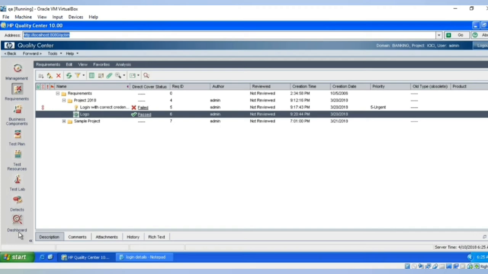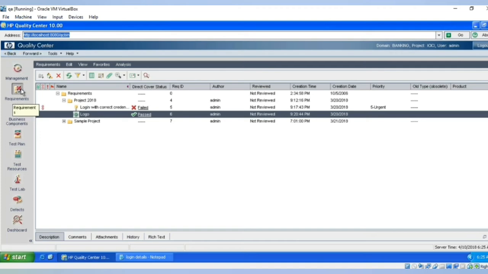Suppose there are so many defects and most of them are in open or new status. With that many defects, we cannot send the application to the production environment. So they use this module to decide on the quality of the application. That's the reason these two modules will not be visible to you in real time. Access will not be there for the normal tester; they will be accessed only by managers.